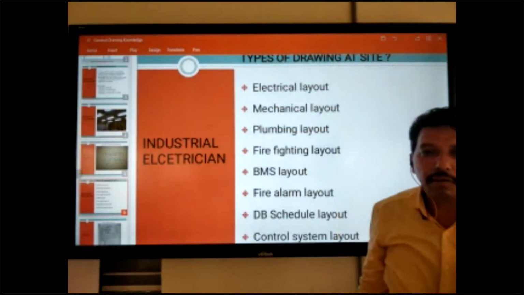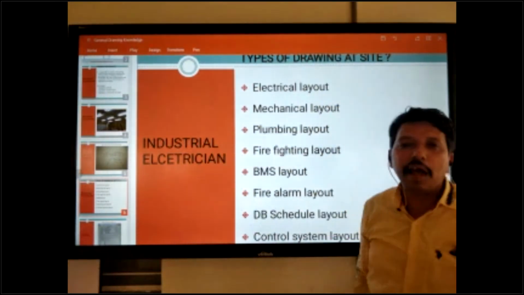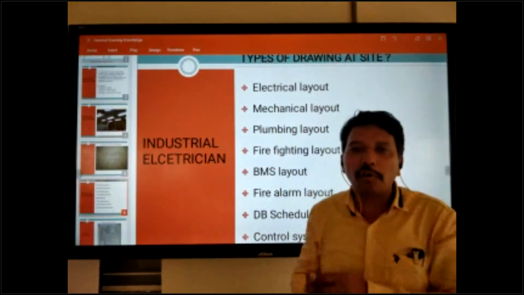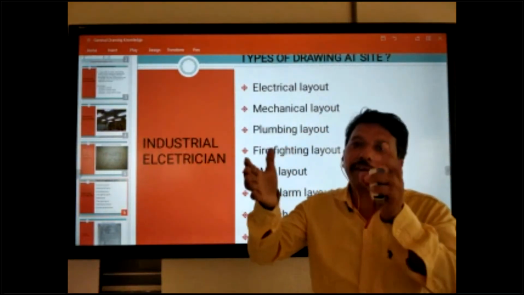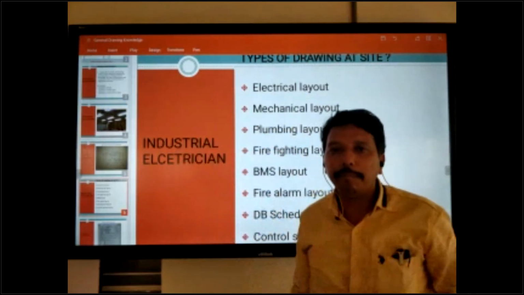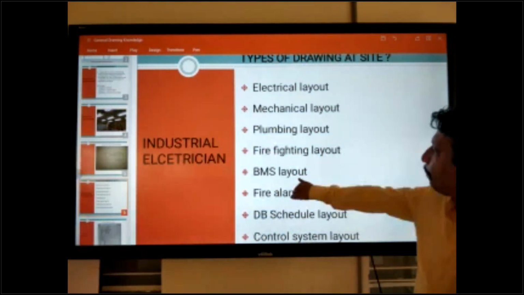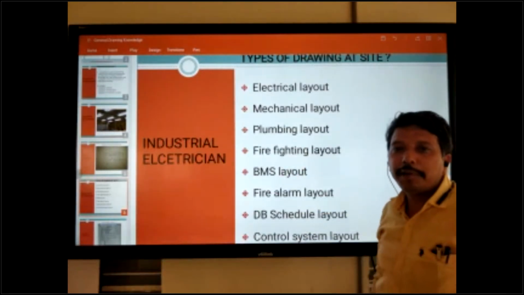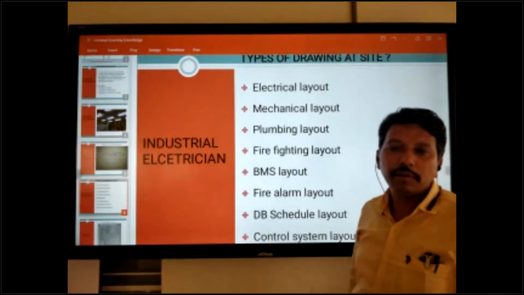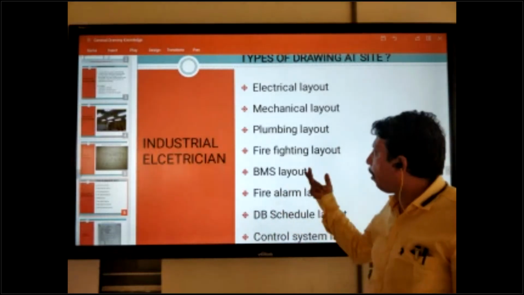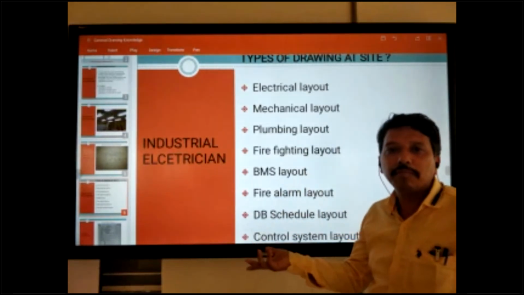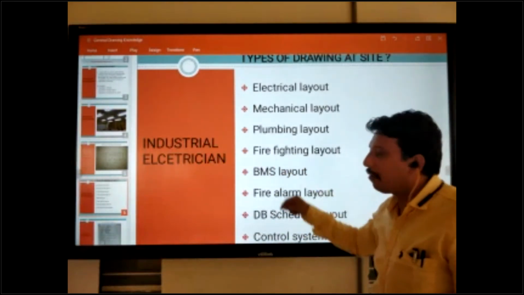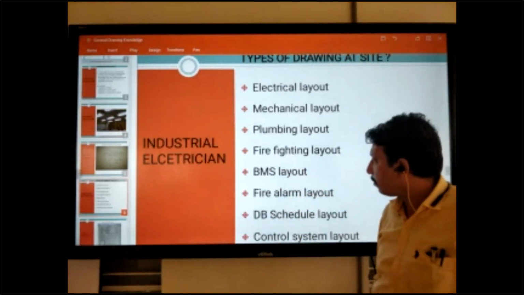Control system. Okay, so the firefighting layout. They maintain 52, 53, 54, depending on the temperature. And BMS layout, building management system. A building has so many systems: electrical system, plumbing system, fire alarm system, civil system, auto system, all maintained in the BMS layout.